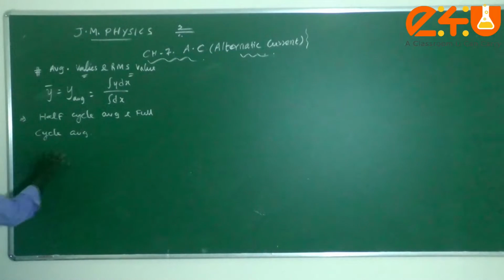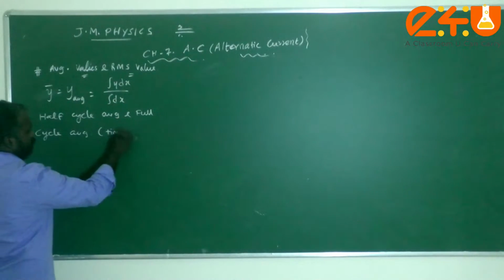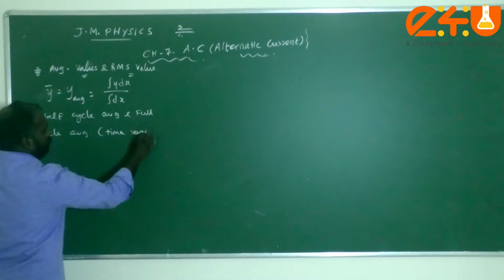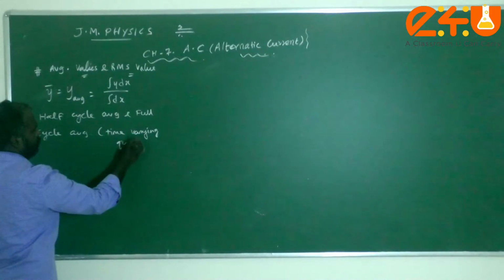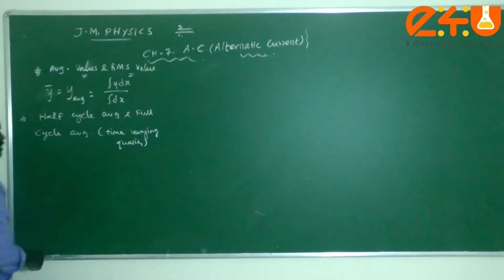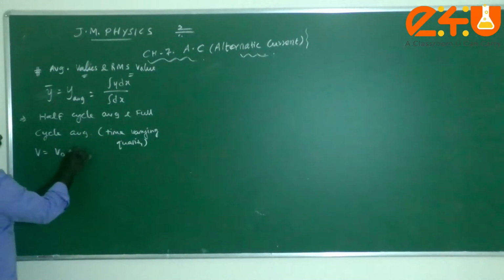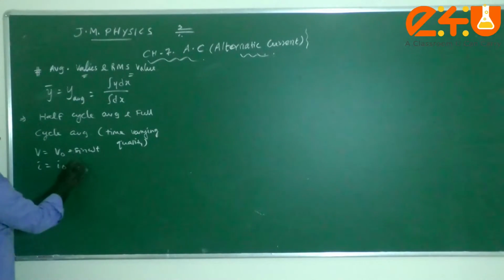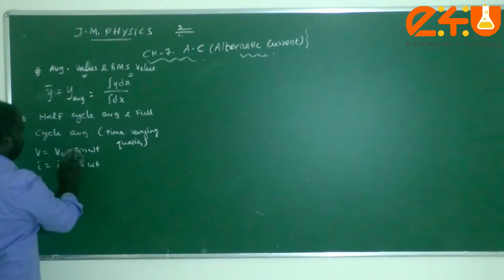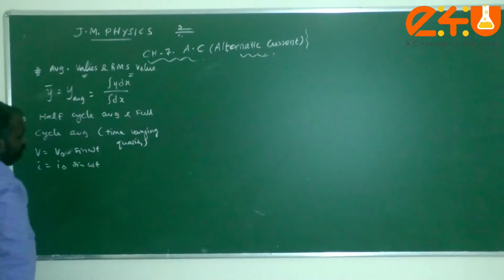So these things are for time varying quantities, the quantity which is varying with respect to time. For example, a voltage V equal to V naught sine omega t, or current I equal to I naught sine omega t, like this.